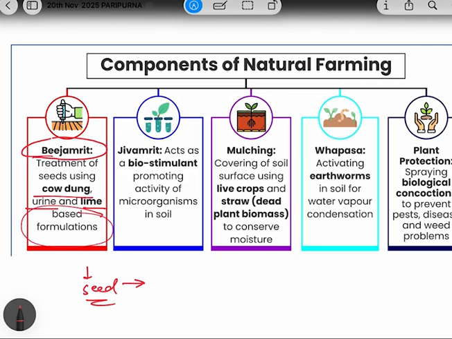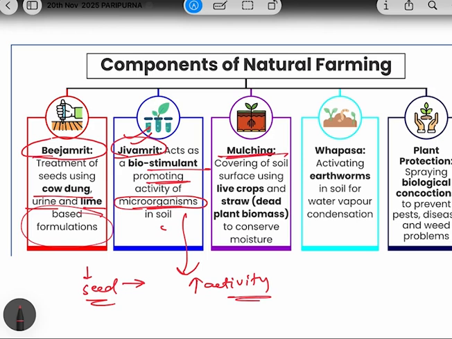Okay. The second important factor is Jivamrit. Jiva means related to organisms, so Jivamrit is related to microorganisms. Jivamrit acts as a biostimulant promoting the activity of microorganisms in the soil. So basically it is related to increasing the activity of microorganisms in the soil.